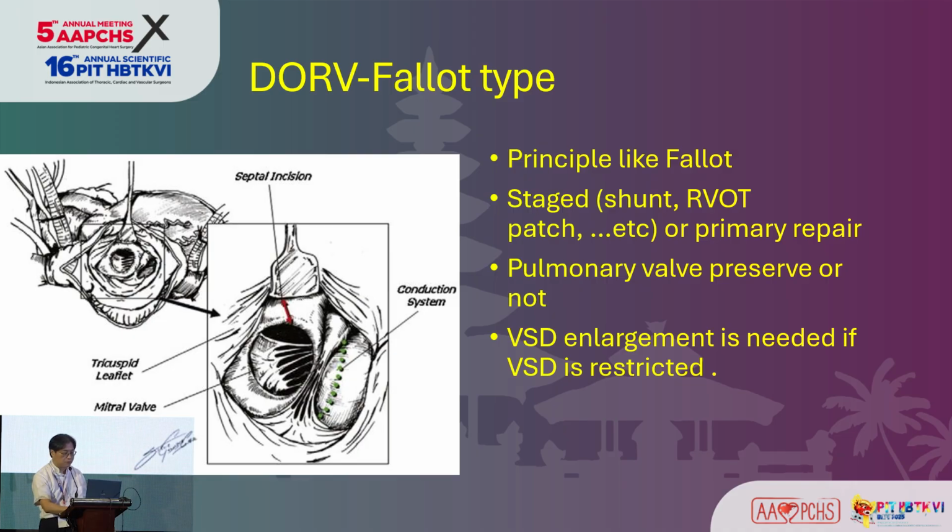First I talk about the DORV tetralogy type. Generally, the principle is like tetralogy of Fallot. In my institute, we do either a primary repair or staged repair. If the pulmonary artery size is good and the patient's weight is enough, we do a primary biventricular repair. If the patient has very low body weight and the pulmonary artery size is relatively small, we generally prefer a shunt as a primary palliation strategy. And in certain cases, if the VSD is relatively small or restrictive, we will consider a VSD enlargement.